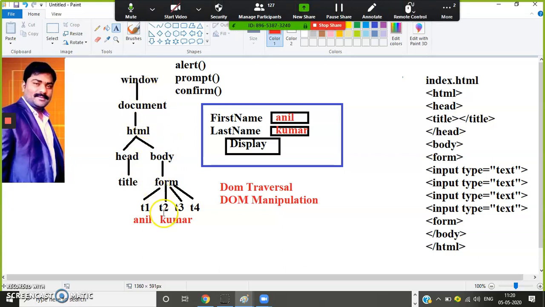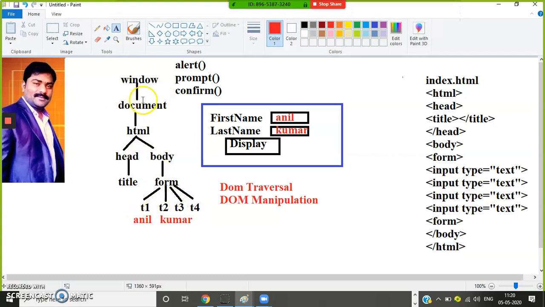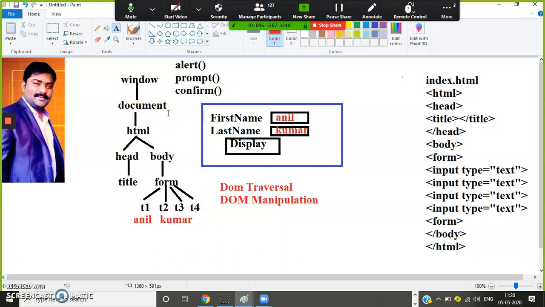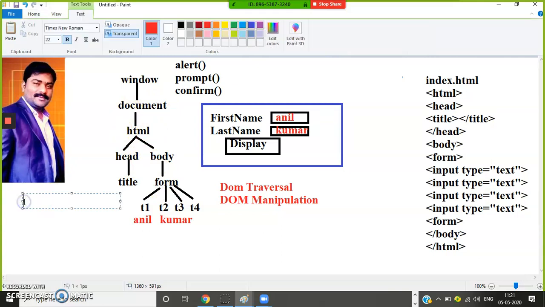So generally, if you want to catch the values, you have to follow the hierarchy. But with this document object, you can catch any element that is available. If you want to identify the HTML elements at runtime, then we'll use this document object. It is a ready-made object, actually.